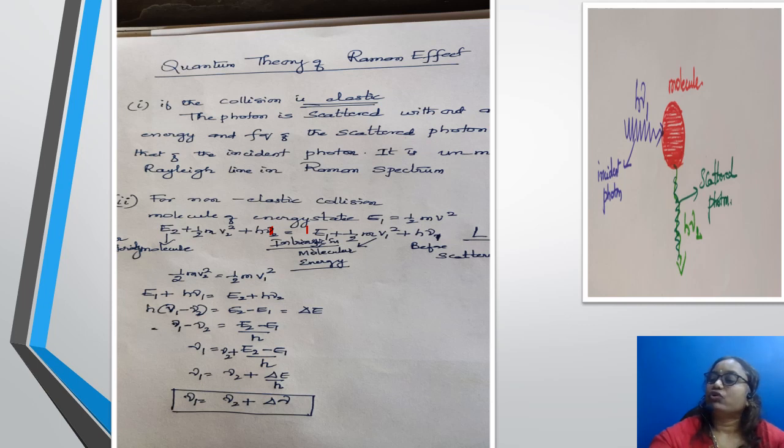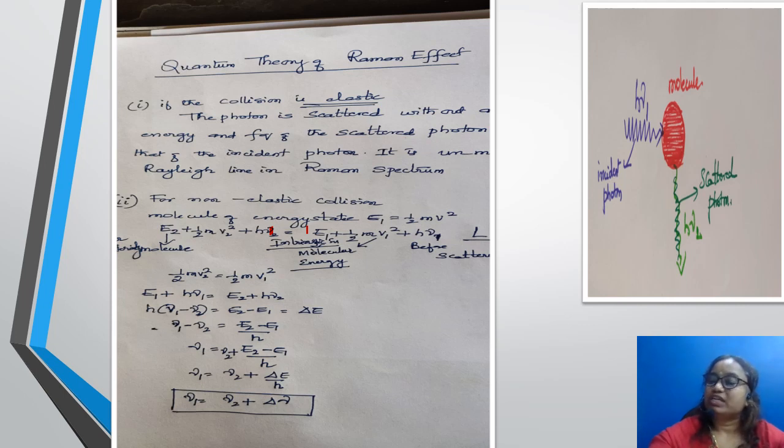Therefore, mu 1 is equal to mu 2 plus delta mu, where delta mu is called the Raman shift, and this is the general equation. So if you have three cases: first, if E1 is equal to E2, there is no change in the energy state of the molecule, delta E is equal to 0, then mu 1 is equal to mu 2. This corresponds to the unmodified scattered photon. This collision is thus elastic and is analogous to Rayleigh scattering.